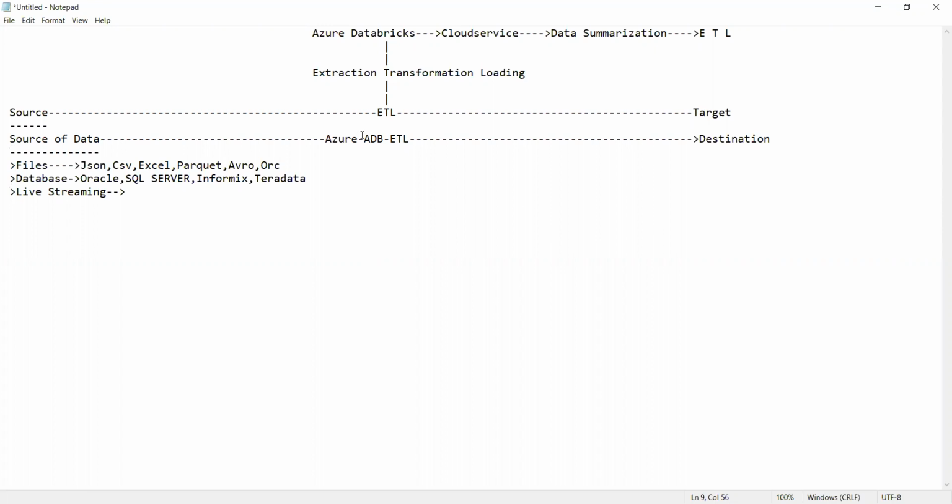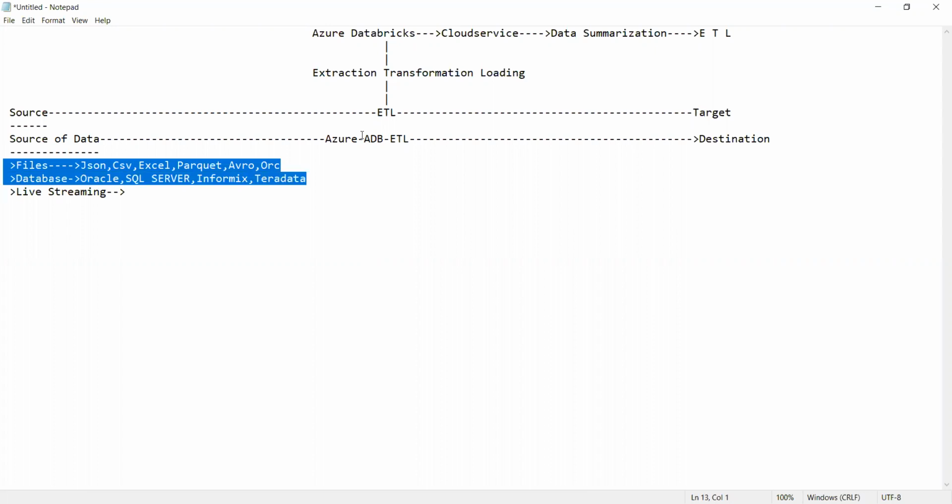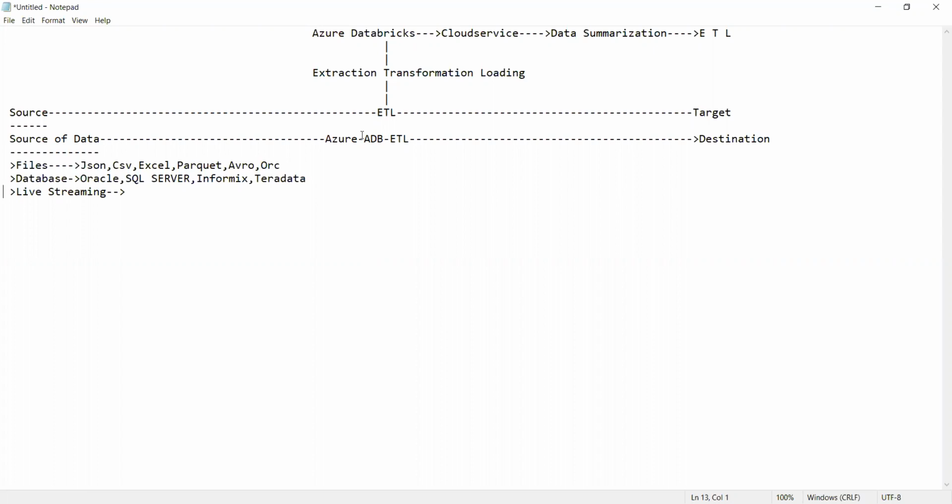Yes, guys. So now let us see, can you see here? Sources of data we already know. So we have it. These are all the sources. Apart from this, we can also get the data from various sources. Now, guys, let us see what is big data.